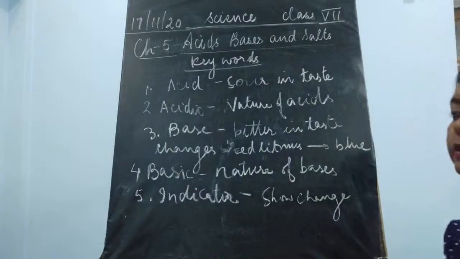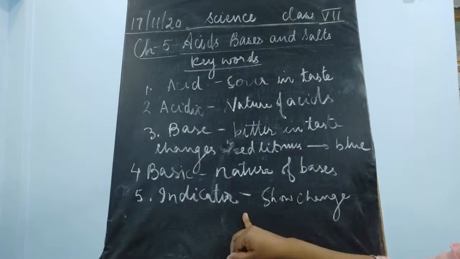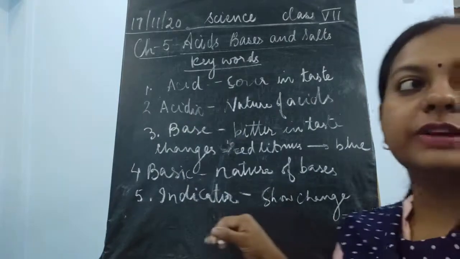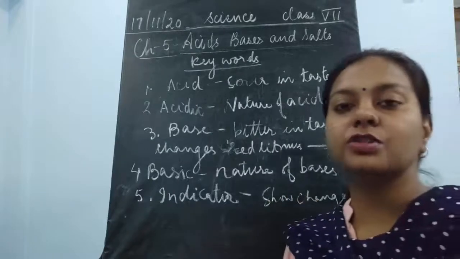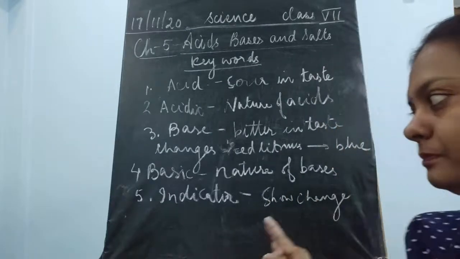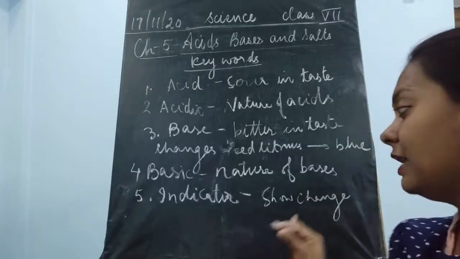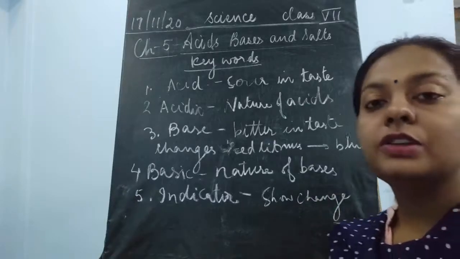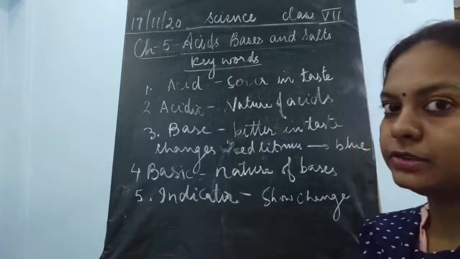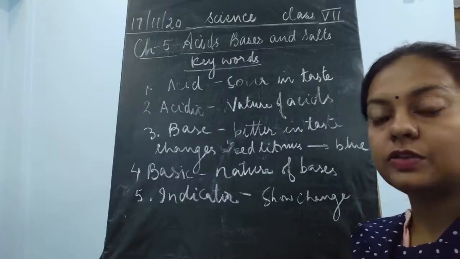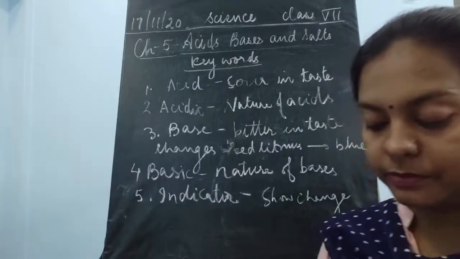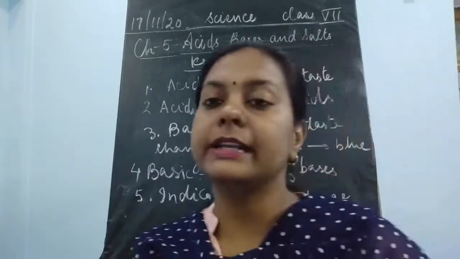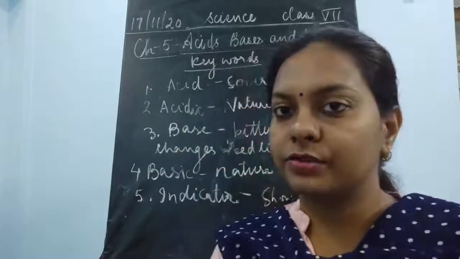Now, the next word is this. So these indicators will show color change when they react with bases or acids. It is of two types: natural indicators or artificial indicators. Natural indicators are those which are found in nature in the form of fruits or vegetables, like red cabbage extract, China rose extract, litmus.